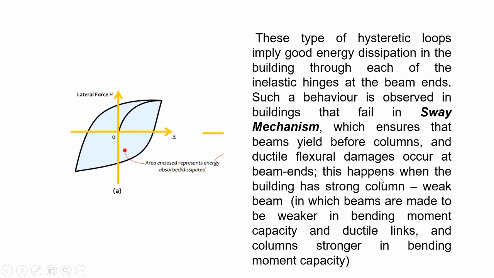This happens when the building has strong column and weak beam, in which beams are made to be weaker in bending moment capacity and ductile links, and column is stronger in bending moment capacity. So, dito, if ang building daw is built in sway mechanism, it means strong ang column, but ang beam is weak.